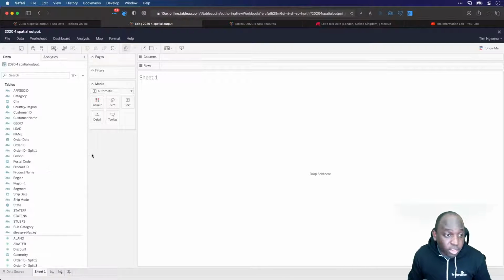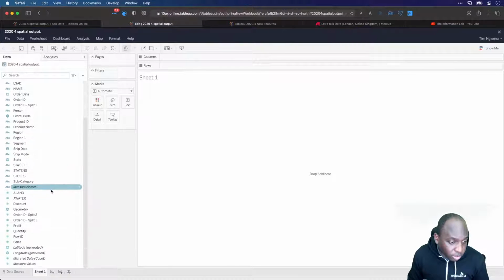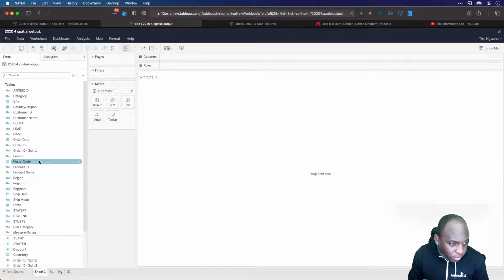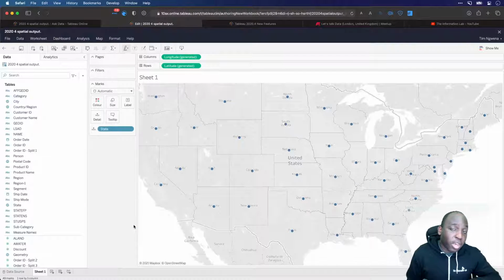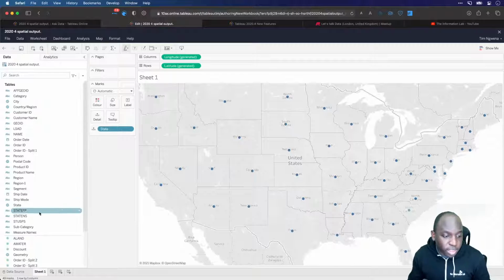But in order to show you this feature, I'm just going to start very, very simple. The first thing I'm going to do is try and find the location information. So there's postal code, but there's state here. So if I just double click on state, this time I'm using the geocoded state. So if you look at this, there's two state files.